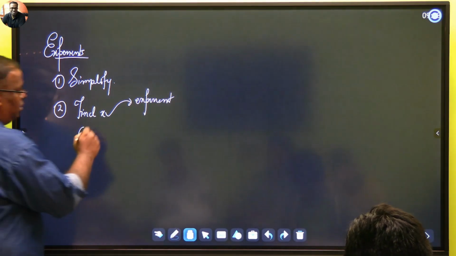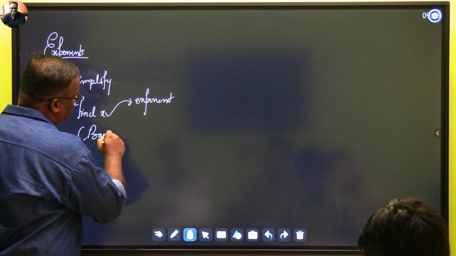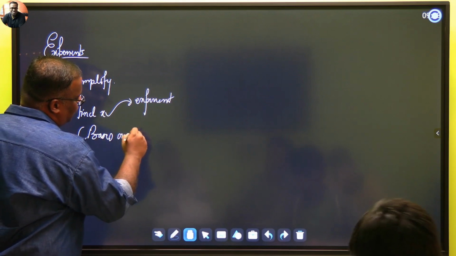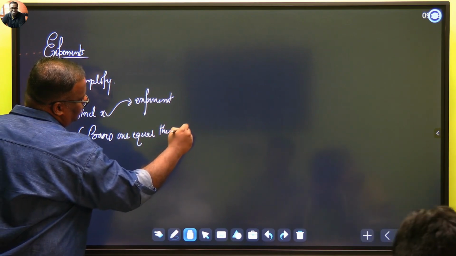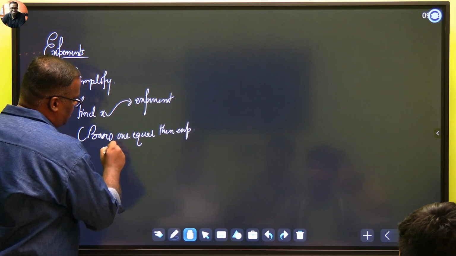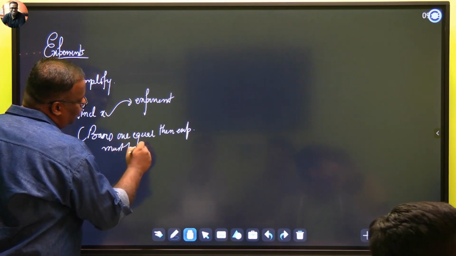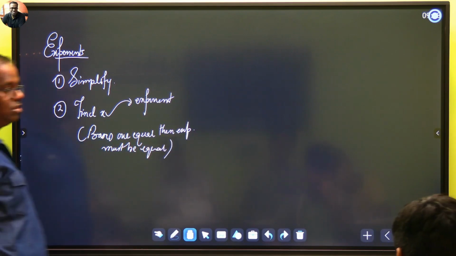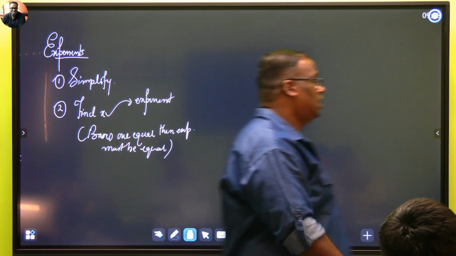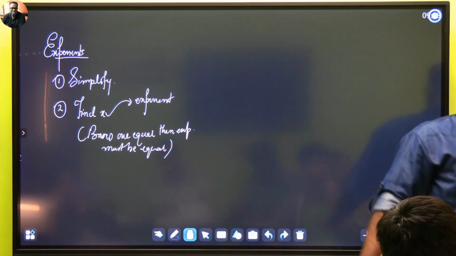This is a grade 8 formula. Bases are equal, then exponents must be equal. Do not go overboard on the complexity of these problems. You'll be losing time. Again, I'm saying that the textbook is the best to solve.